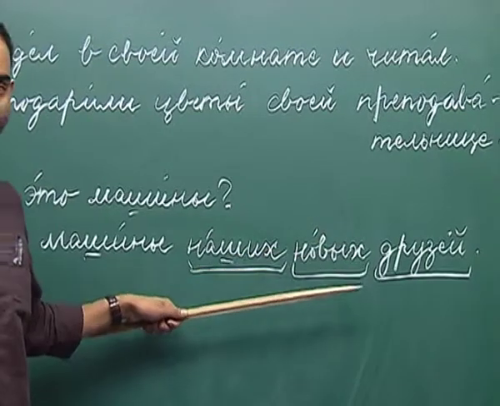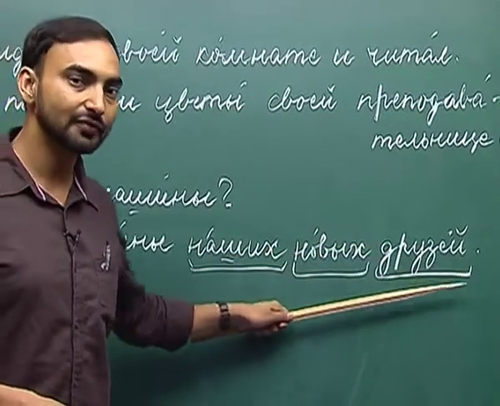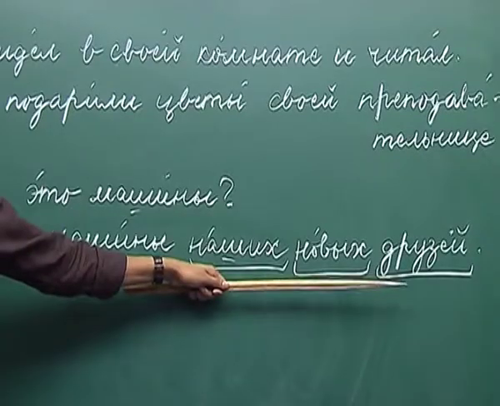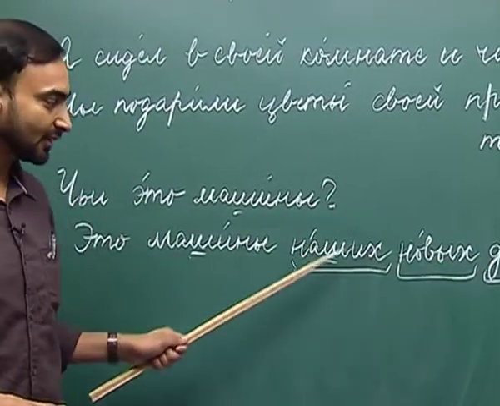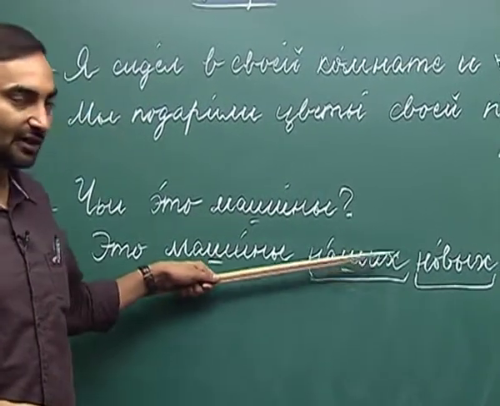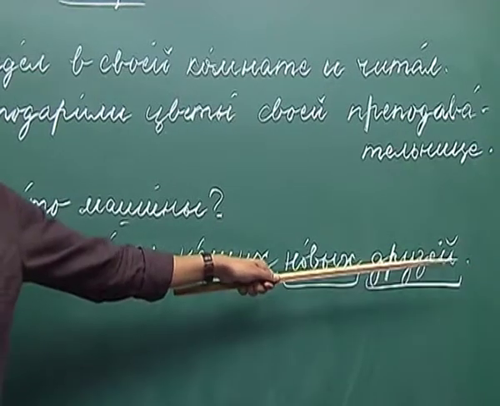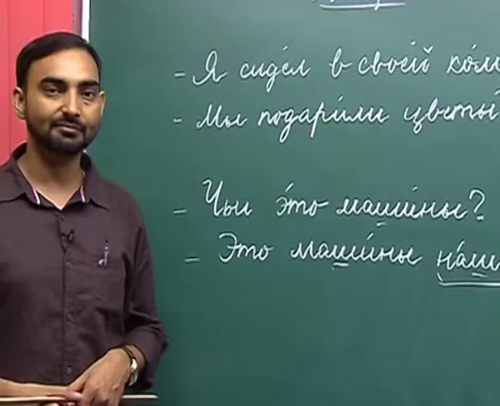Новые changes to новых and друзья changes to друзей. So, these are the rules that apply for a noun, for a pronoun and for an adjective. Наши, наших, новые, новых and друзья, друзей. So, this is all about our revision part.